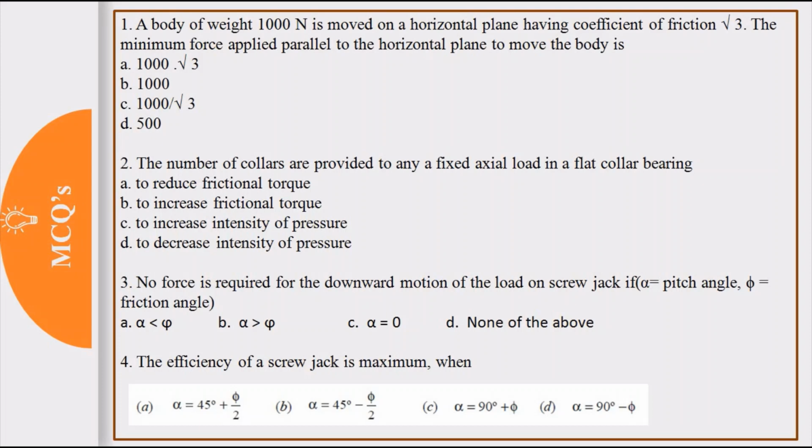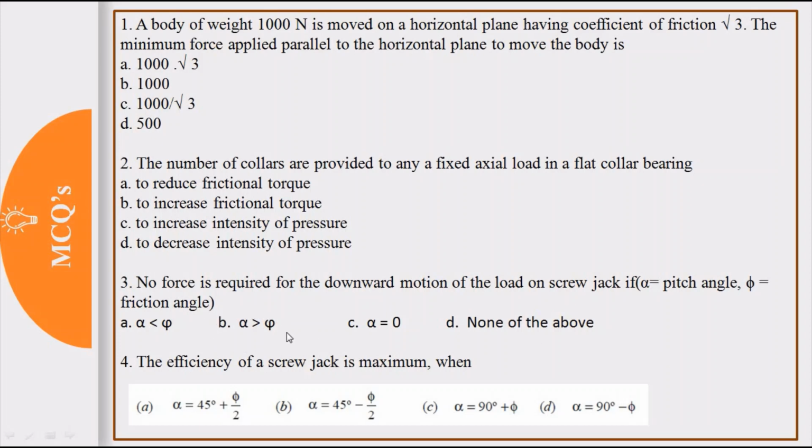So this case we will call self locking screw. So there are two different cases you can keep in mind. So here first case, that is overhauling of the screw, phi is less than alpha or alpha is greater than phi. So answer is B, alpha greater than phi.